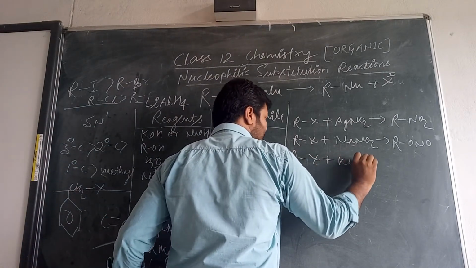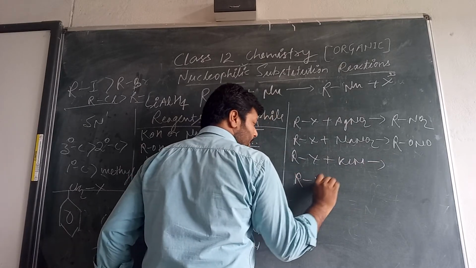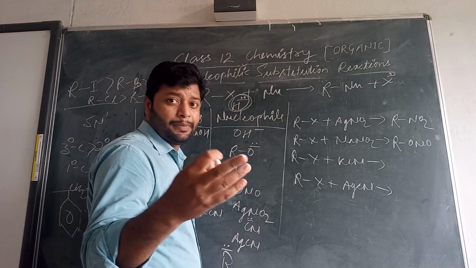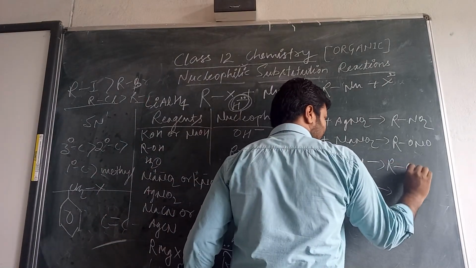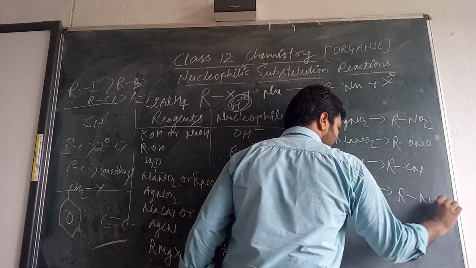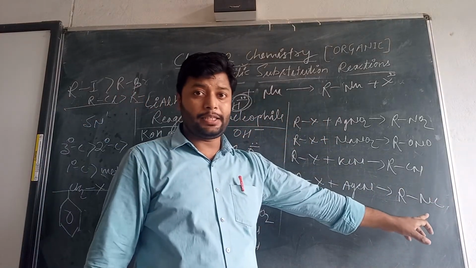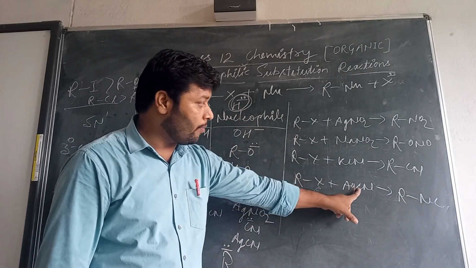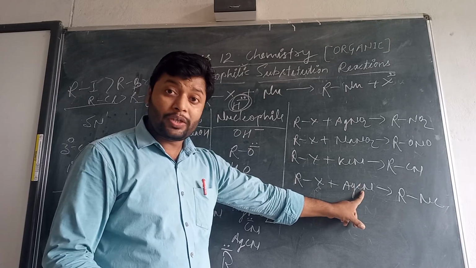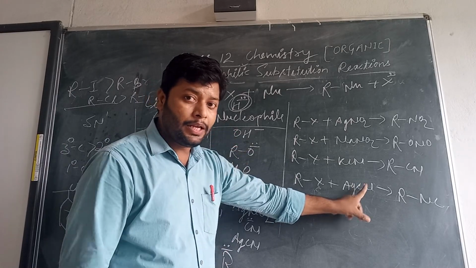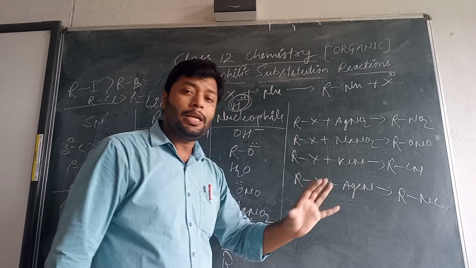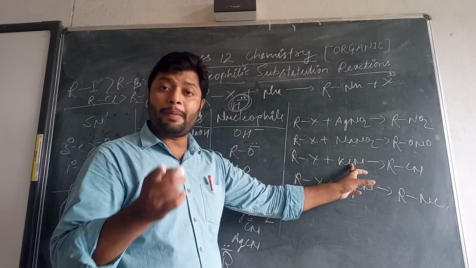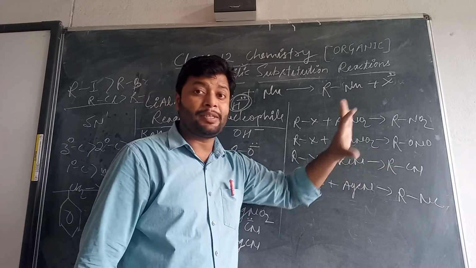The same way in the case of cyanide. If you have potassium cyanide or silver cyanide, the possibility changes. RCN and RNC: this one is called isocyanide and this one is called cyanide. Because here there is a covalent bond between silver and carbon, the carbon does not participate in the bonding. Nitrogen attacks as a nucleophile because of its lone pair. In the ionic case, carbon has the negative charge, so carbon bonds with the carbon center to form a cyanide.